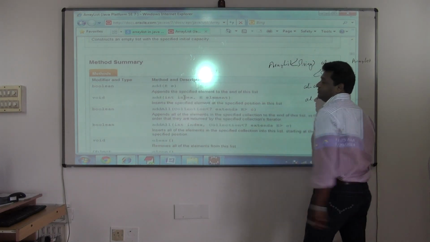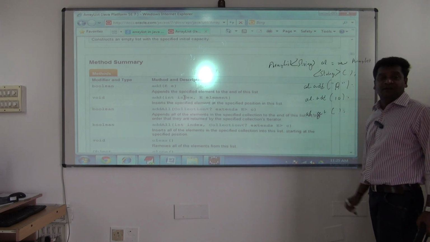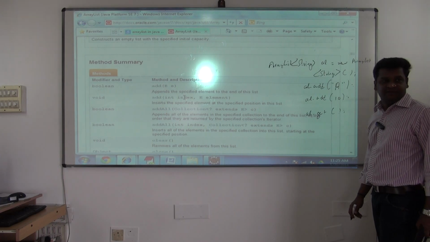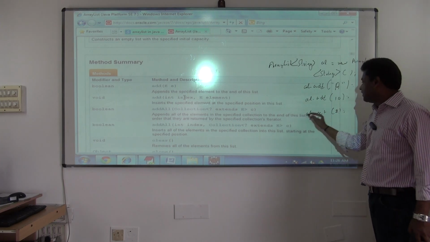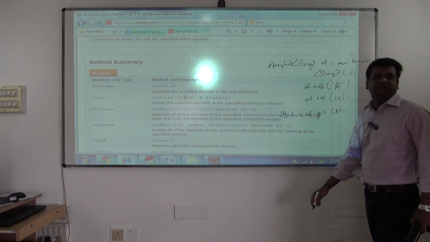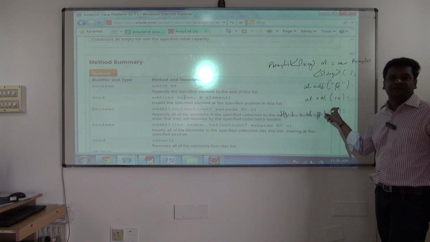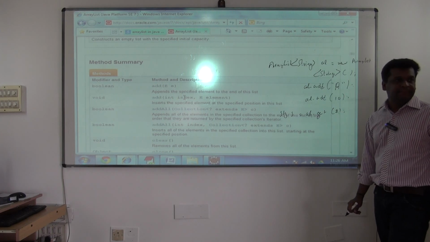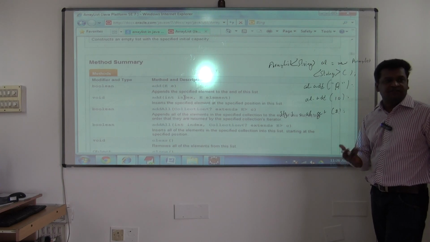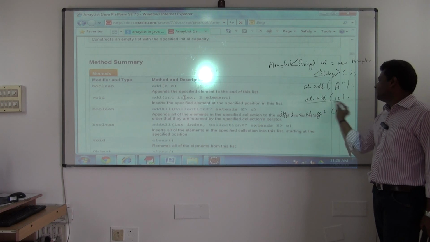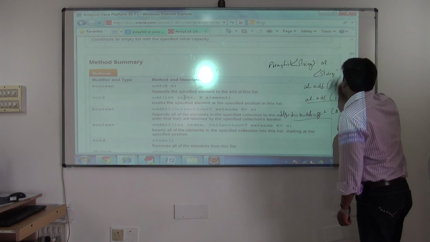So E, see here. And one more advantage now. Try this today. AL dot get. Return type till now was what? Object. Get of, say, second. Get me the second element. Return type was Object. But now you can blindly use String. This is the advantage. So no type casting, and whatever you are adding into the collection is checked during compilation time. Understood? So that's what I told you. Generics in one class you will not get the grip. As you go on using it, you'll start getting the grip of generics. So try these three methods today, so that in the next session it will become easy for you. That's it. Okay, we'll come back to generics now.